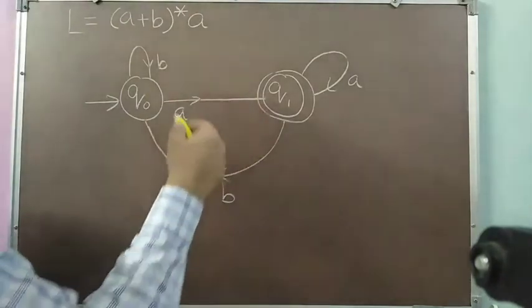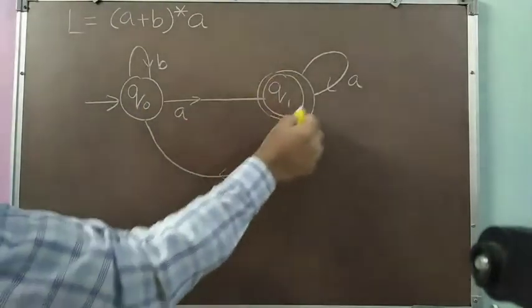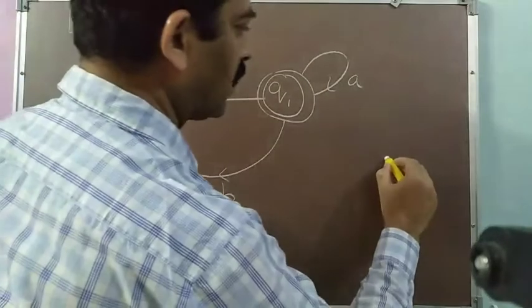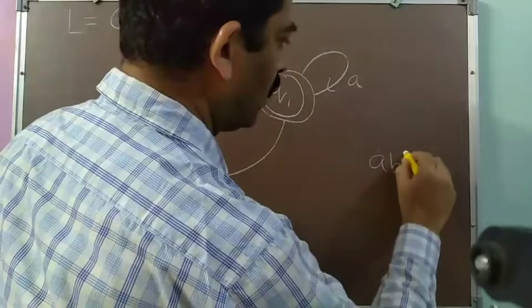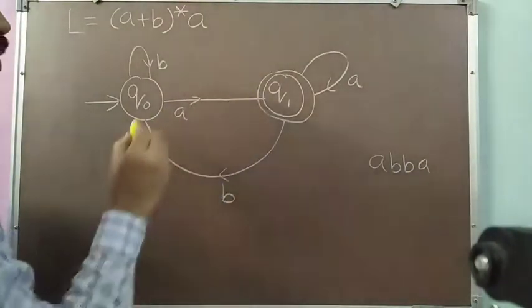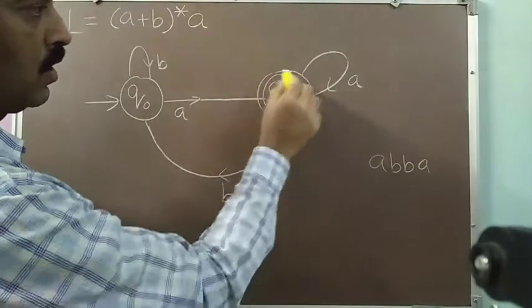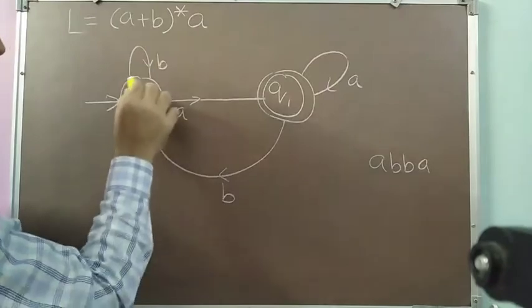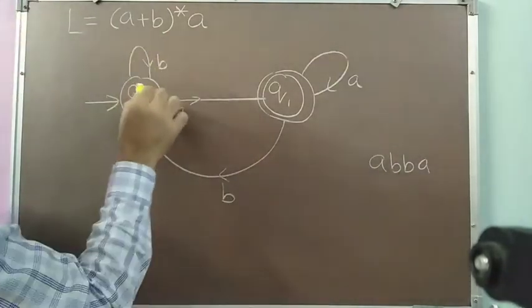If our words are ending with an a, then we will always end up in the Q1 state. Suppose my string is a, b, b, a. On a, I will move to the Q1 state, and in Q1 I find a b, so I will move to the Q0 state. In Q0, I find the next b, so I will remain here.